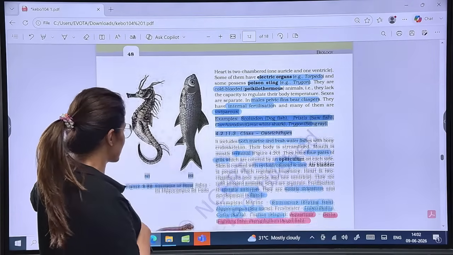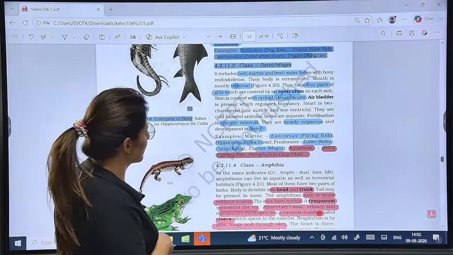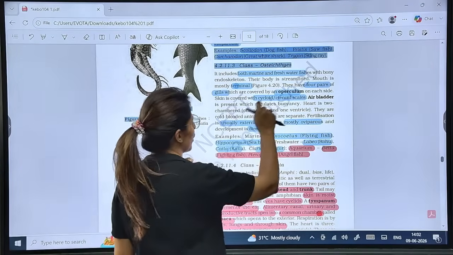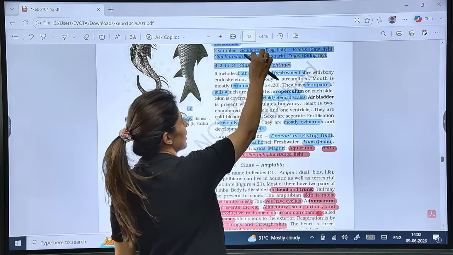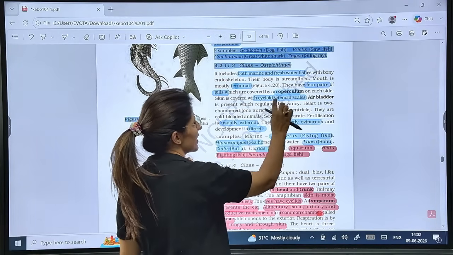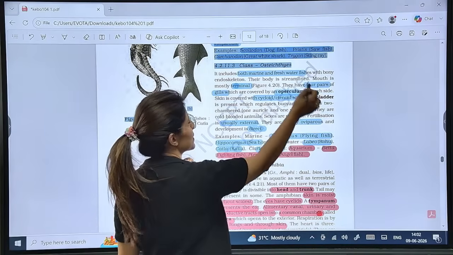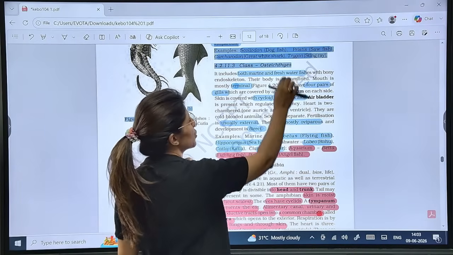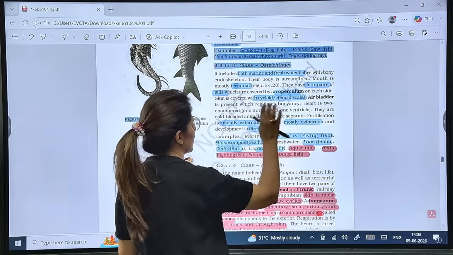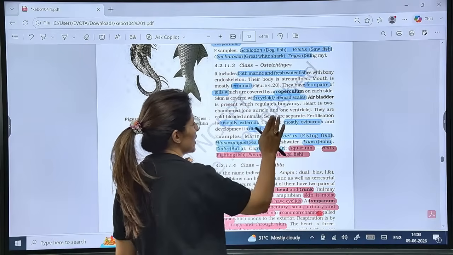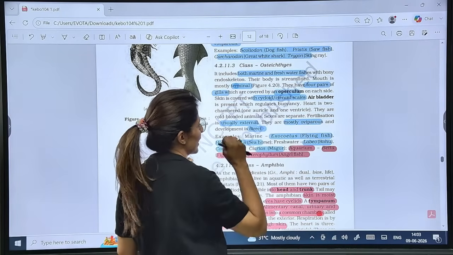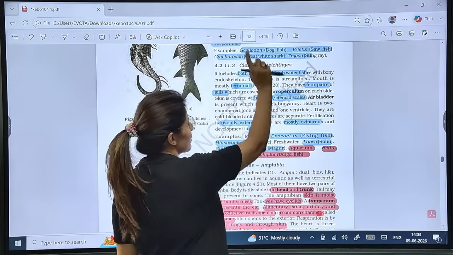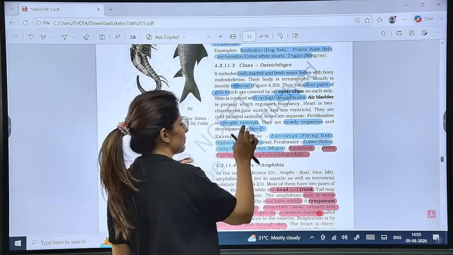You should write down that. 4 pairs of gill slits are present, covered by operculum. Operculum is absent in the others. These ones have placoid scales. These ones will have cycloid and ctenoid scales. Air bladder absent, air bladder present. Heart is 2-chambered in both, one auricle, one ventricle. Both are cold-blooded, told you. Sexes are separate in both. Fertilization internal, fertilization external, usually. Mostly viviparous, mostly oviparous. Development is direct.